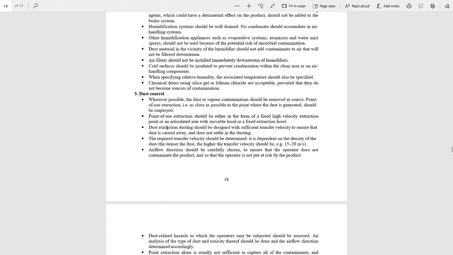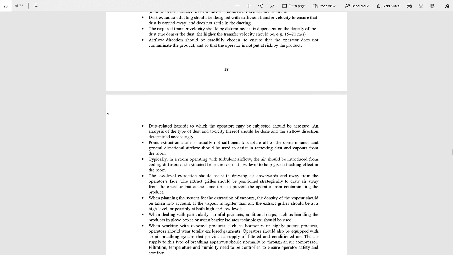Now we will discuss dust control, how we can control the dust. For example, the first point is that wherever possible, dust or vapor contamination should be removed at once by point of use extraction. That is, extraction should be employed as close as possible to the point where the dust is generated. Next, dust extraction ducting should be designed with sufficient transfer velocity. Airflow direction should be carefully chosen.